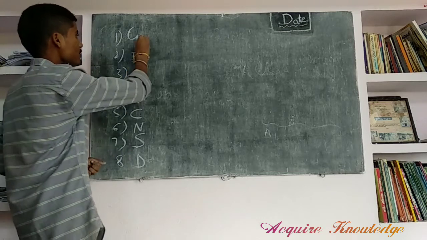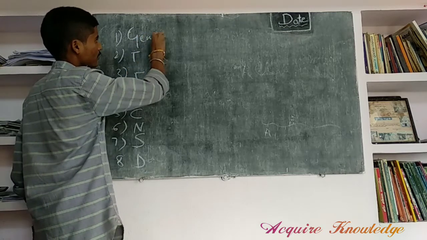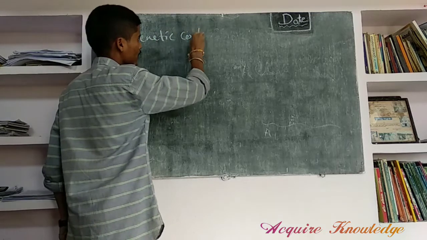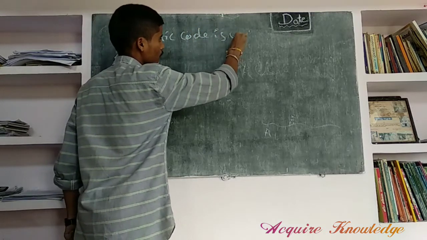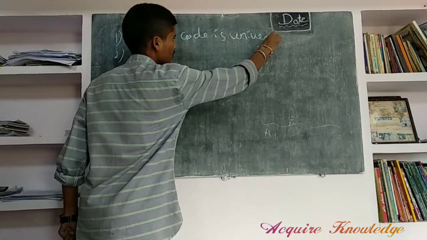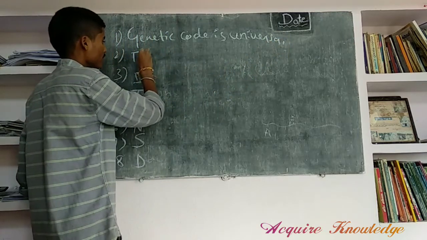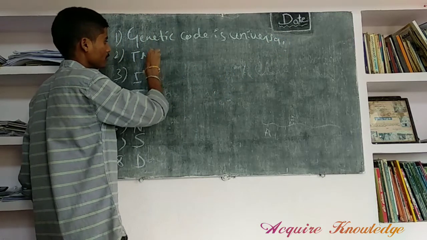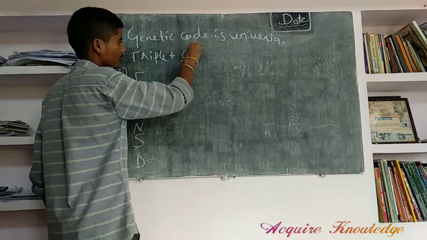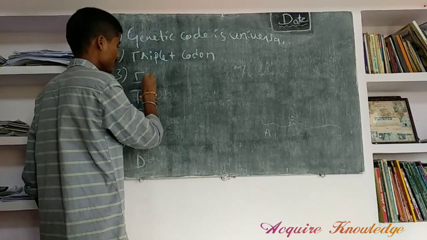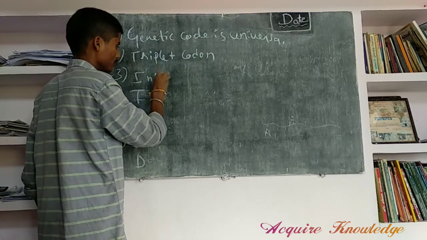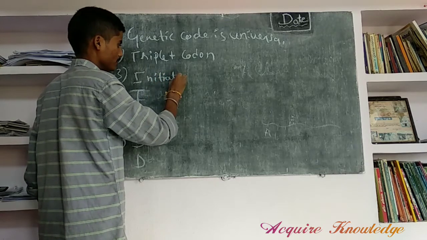Now we can write: G means genetic code is universal. T means triplet codon. I means initiator codon, initiation.